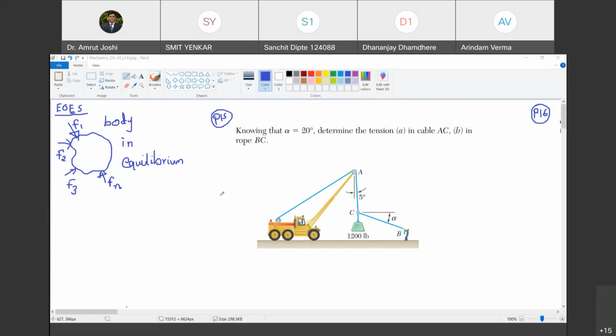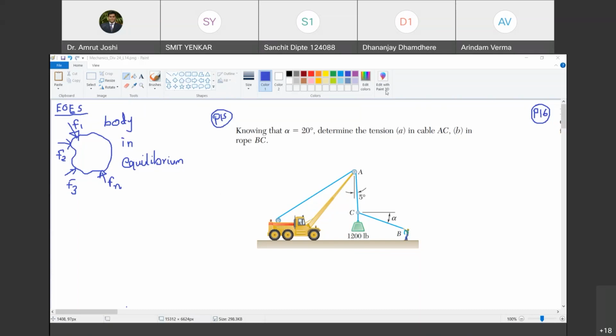So we choose three mutually orthogonal axes. They need not be horizontal, vertical, nothing of that sort. They need to be mutually orthogonal. That's all. So if we choose three mutually orthogonal axes, we say that the body is in translational equilibrium along those axes, provided that either the body is possessing no velocity or it is possessing constant velocity along these three mutually orthogonal directions during the period of observation.